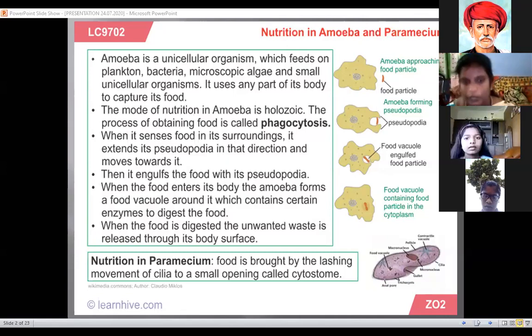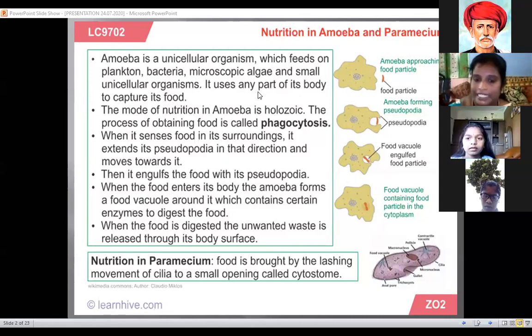The process of obtaining food is called phagocytosis. How can it obtain the food? The special part, the pseudopodia, takes in the food contents into the inside of the body. This process is phagocytosis. Next, very important, ma: one more question may come in the examination. Define phagocytosis. How does amoeba obtain food? The process of obtaining food is called phagocytosis.